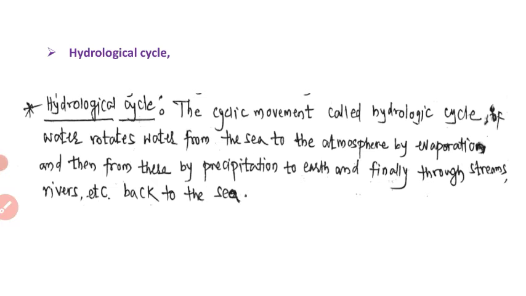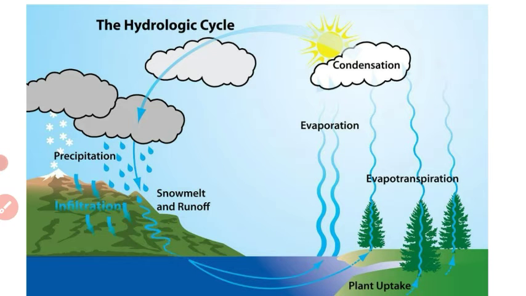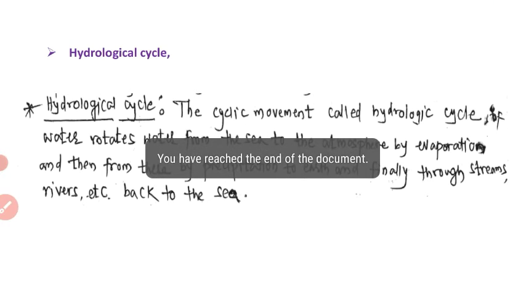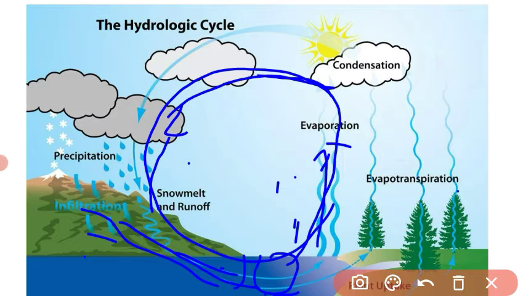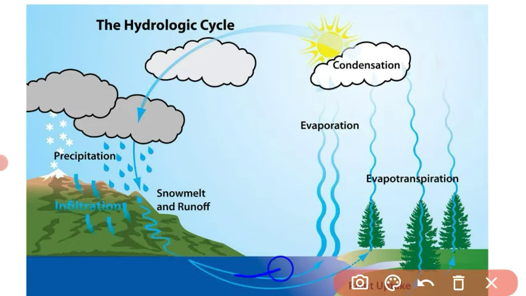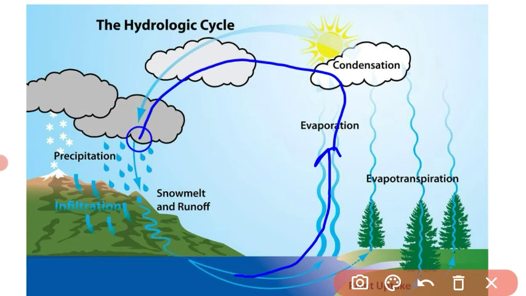So it starts from the sea and comes back to the sea. It goes through evaporation and condensation, then precipitation, then to rivers or canals, and finally reaches the sea. This cycle is called the hydrological cycle.